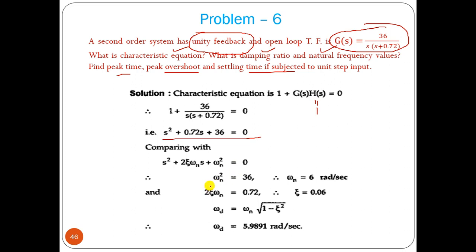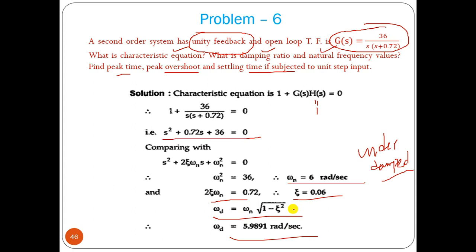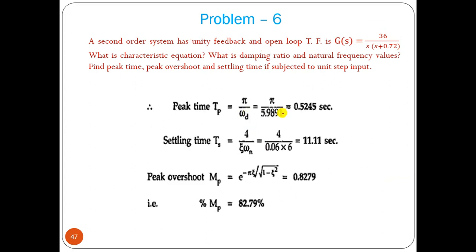Now omega n square equals 36, so omega n equals 6. Here 2 zeta omega n equals 0.72, so zeta equals 0.06. So it is again an underdamped response, as the zeta value is between 0 and 1. So omega d we can find, and if you know omega d, the peak time is pi by omega d.